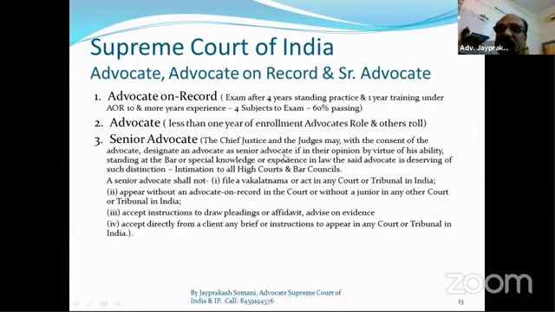Senior advocate does not mean someone whose age is above 50 or above 60 is called senior, it is not like that. Senior is a designation. At the High Court level, the High Court gives the senior advocate designation. But in the Supreme Court, there is a collegium and the Chief Justice. They regularly observe some people, and when they think this person's knowledge is very good, I'm reading this sentence, so you will get this perfectly.